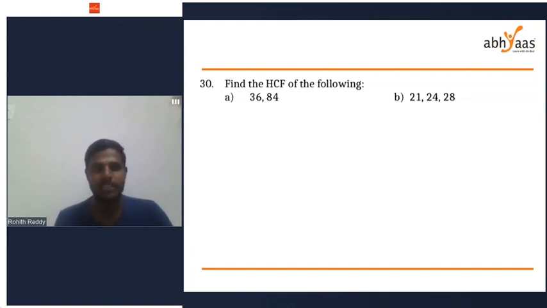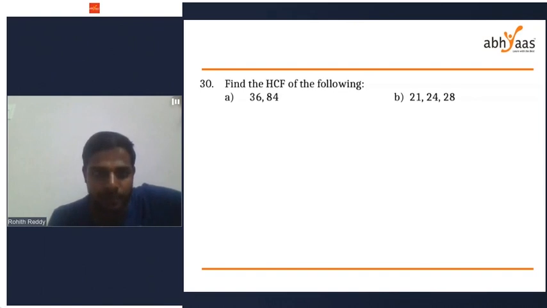Kavya, it's 12. Very nice. Bhavani 12. Yes, yes. Bhumi 12. Everything is absolutely correct. 12 is your answer. Joshita, nice. So 36 can be written as how much? 9 fours are 36.